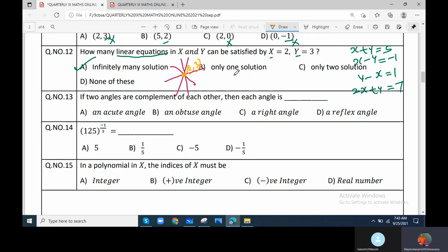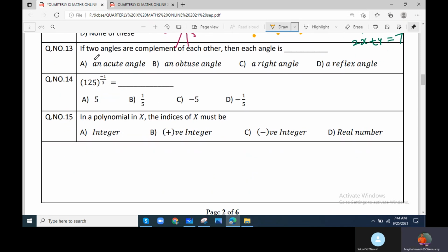If the same question is asked with 2 points given, one and only one line can pass through 2 points. Suppose 2 points are there. How many lines can pass through 2 points? One and only one straight line can pass. So only one linear equation for 2 points. For 3 points, a maximum of 3 lines you can get. Suppose you have 3 points, a triangle can form, and then 3 lines can be drawn. Suppose the points lie on the same straight line, then one and only one line can pass through 3 points. Understand? Now they have given only 1 point, so many lines can pass.